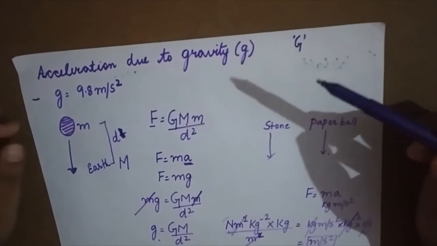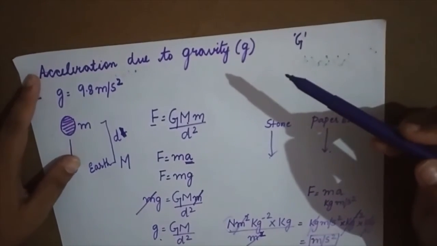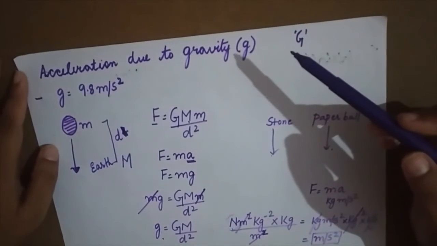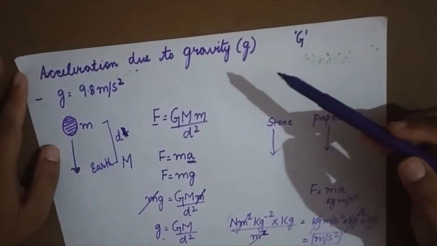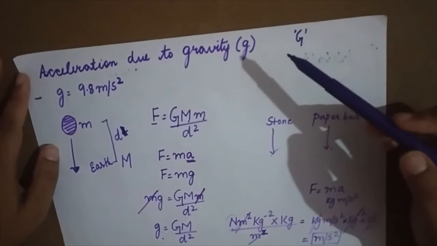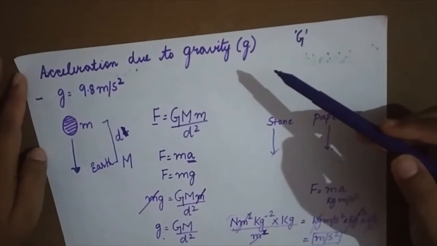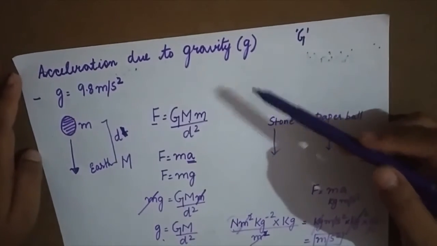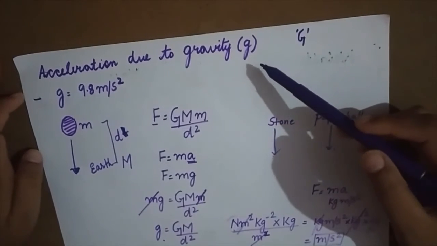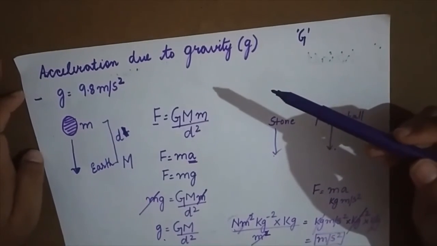Now what is this acceleration due to gravity? It is when an object is falling towards the earth, it is under acceleration, and this acceleration is because of the earth's gravitational pull. This is nothing but the acceleration due to gravity.